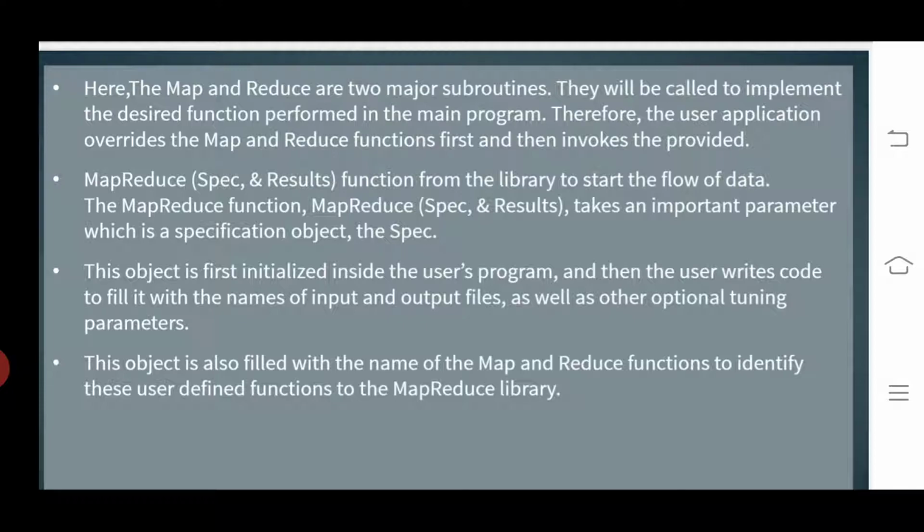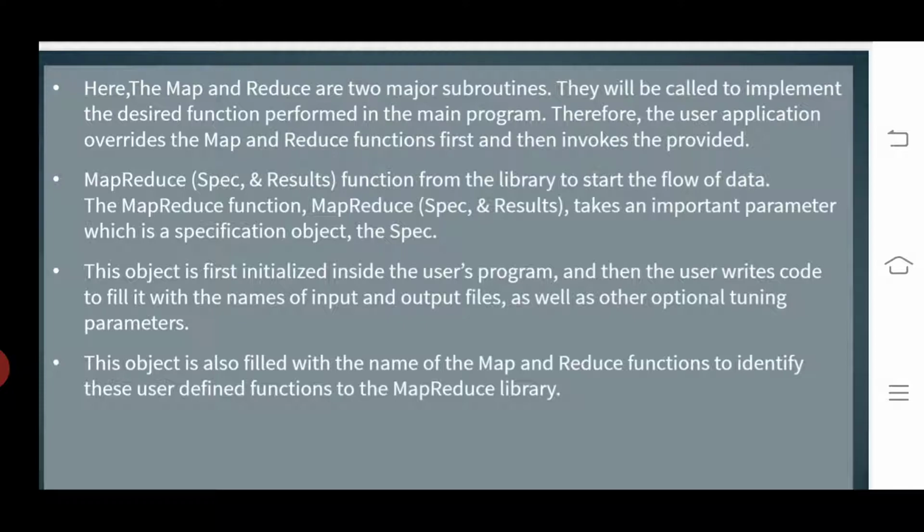Therefore, the user application overrides the map and reduce functions first, and then it invokes, that is, calls, the provided functions. This is the concept of map and reduce. These are two major subroutines that will be called to implement the desired function performed in the main program. Therefore, the user application overrides the map and reduce functions first, and then it invokes the provided ones.